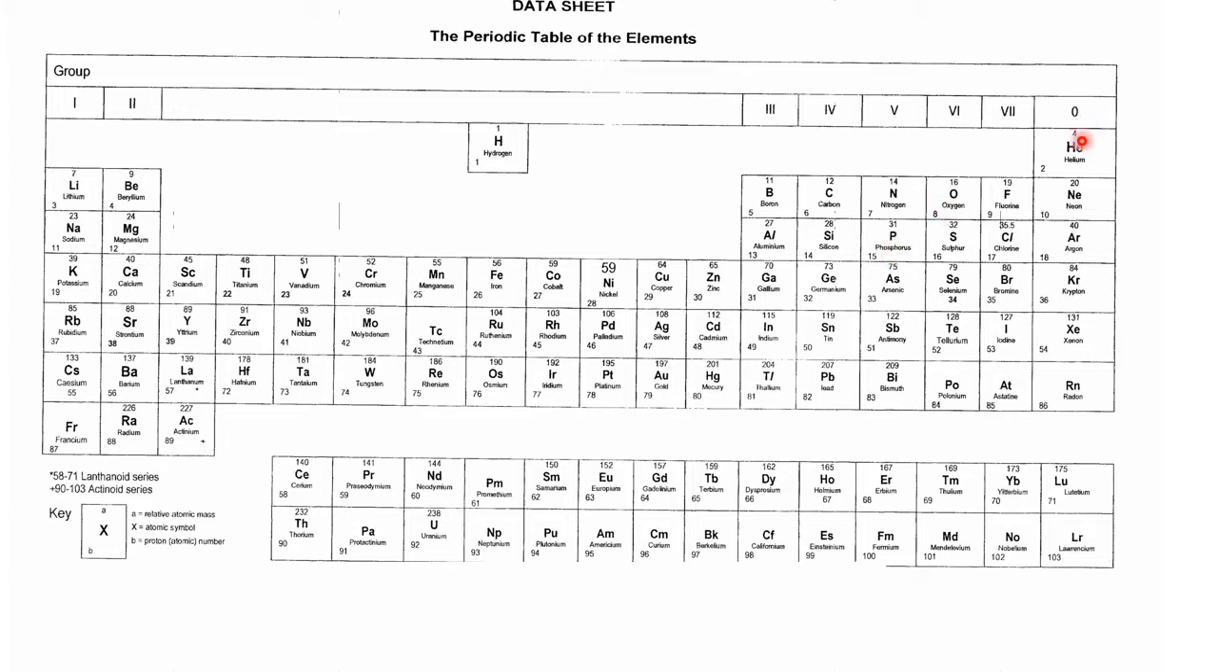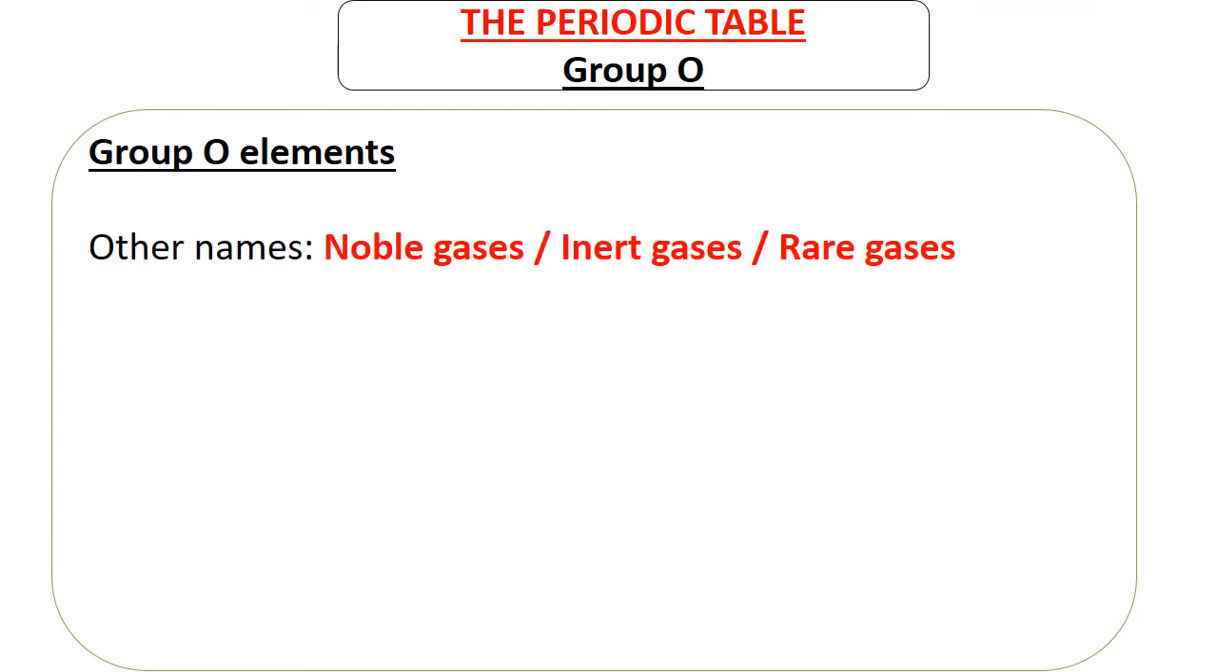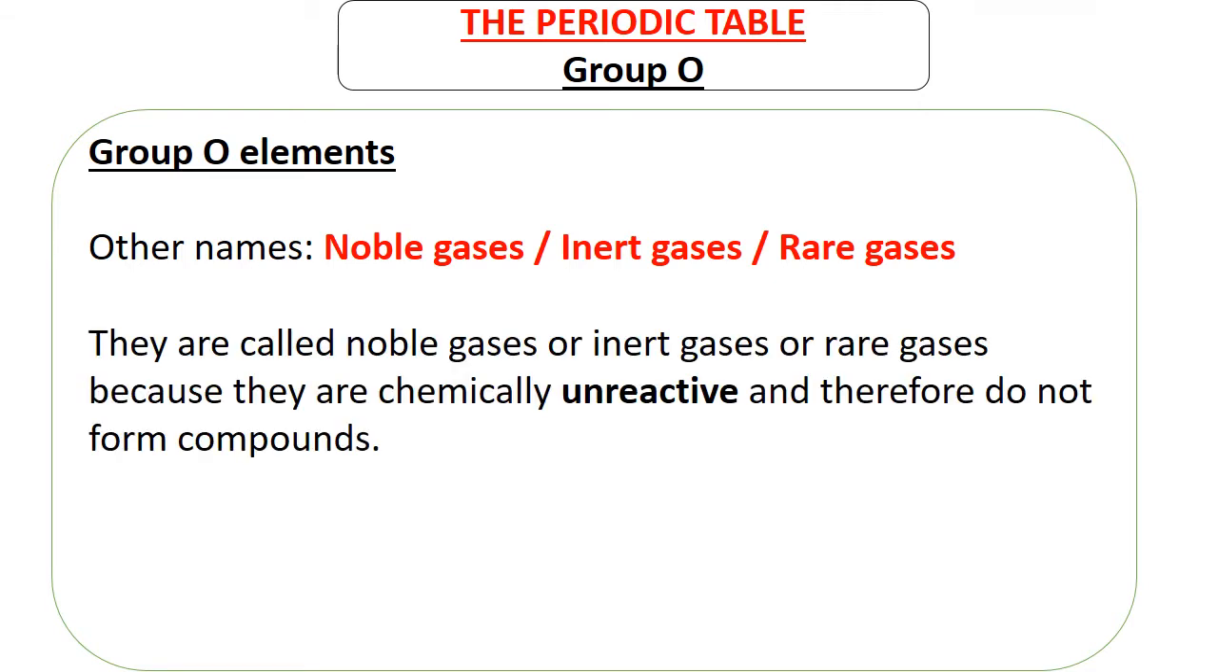We're going to look at this special group here, group 0. So let's see the behavior. Group 0 elements, the other names are noble gases, inert gases, or rare gases. Inert usually means something that's not reacting. Rare means something that is not everywhere. They are called noble gases or inert gases or rare gases because they are chemically unreactive and therefore do not form compounds.